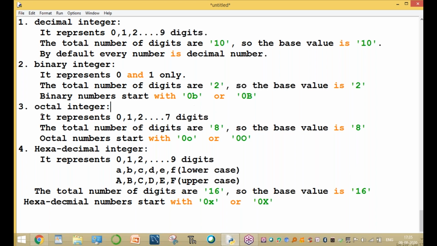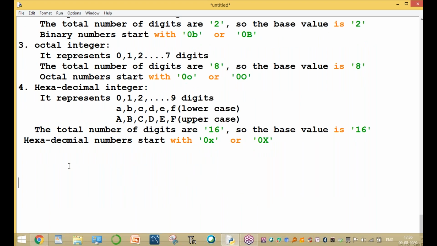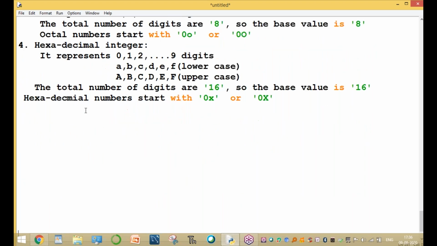Octal number represents 0 to 7. Every binary number starts with 0b or 0B. Octal starts with 0o or 0O. And very important, hexadecimal starts with 0x or 0X. Clear up to here, all of you?